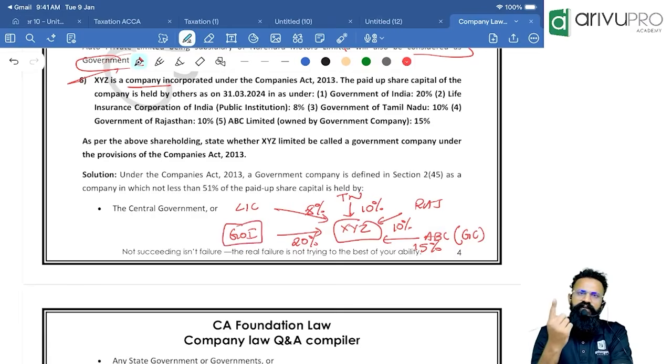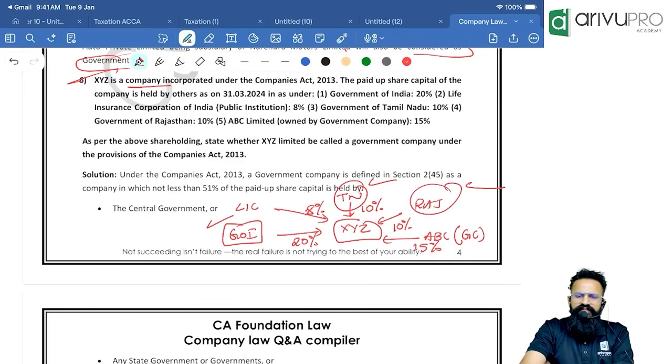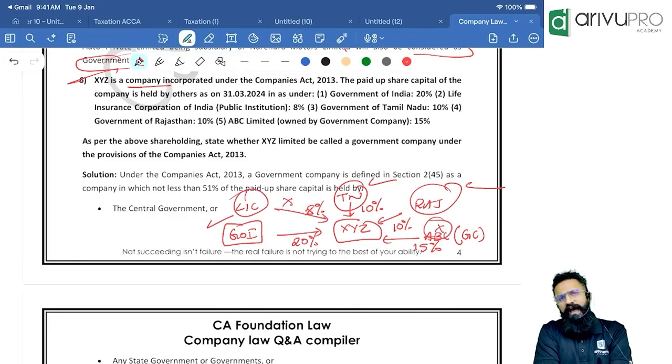See, it should be held by central government, state or center and state. So add this 20. Tamil Nadu, add 10. Rajasthan, add 10. People, see, these are not given in the definition. When a government company holds the shares, you need not add it in the 51%, nowhere does the definition say so. And hence the government shareholding, people, is just 40%, and hence I cannot call this a government company.